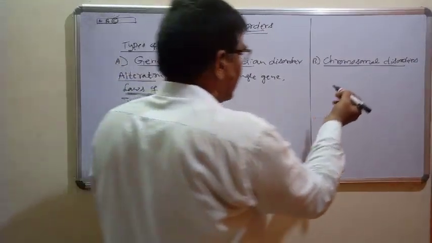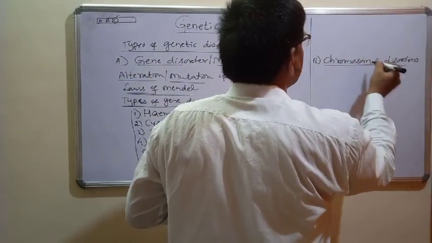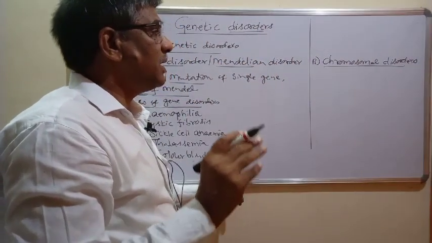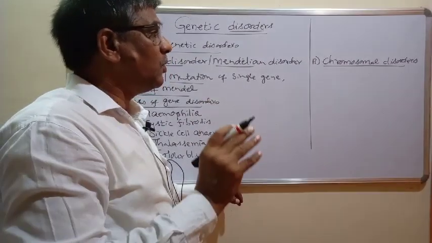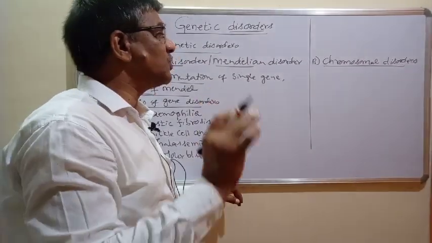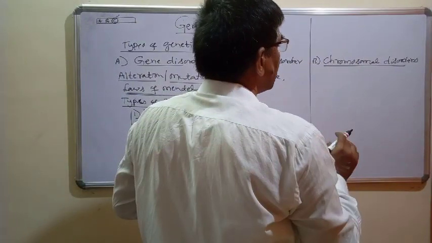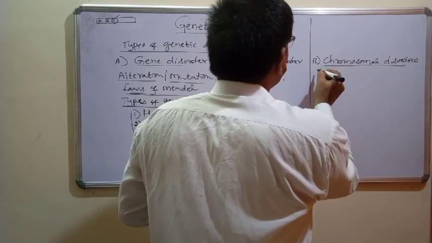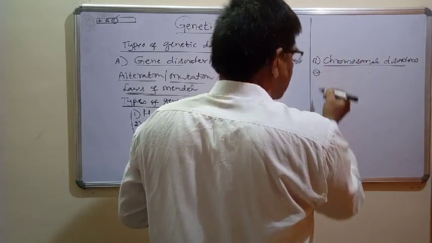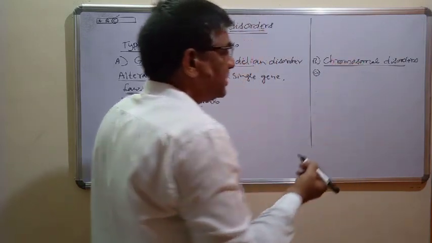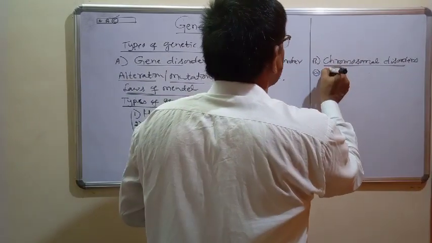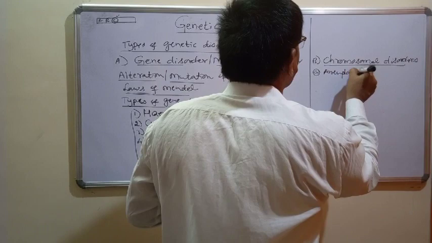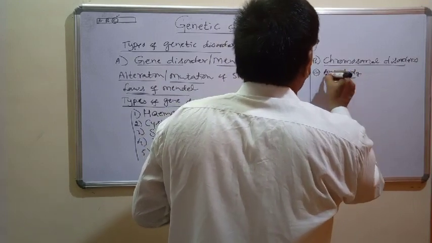On the other hand, the next diseases are called chromosomal disorders. These are because of changes in a part of a chromosome, a whole chromosome, or a whole set of chromosomes. Because of that, the individual gets a disease, and those diseases are called chromosomal disorders. Here you have to understand two important terms, as per your syllabus. One is called aneuploidy, and the other is ploidy.